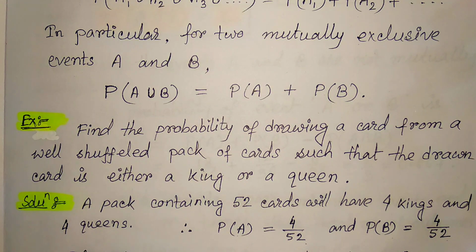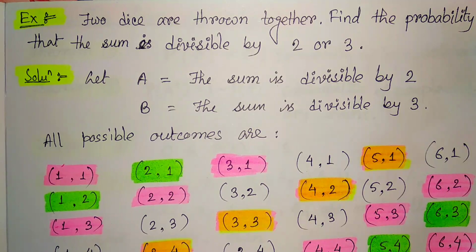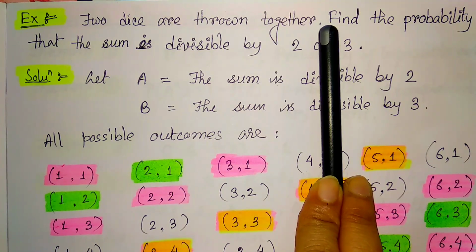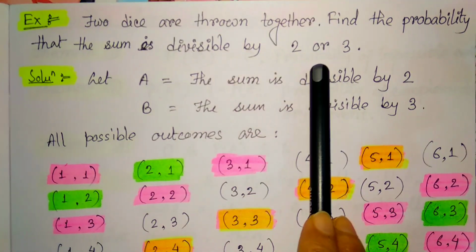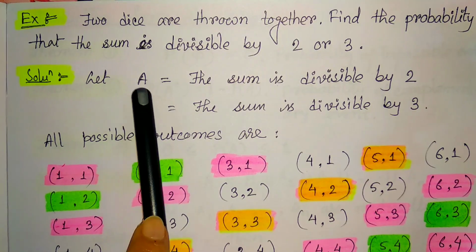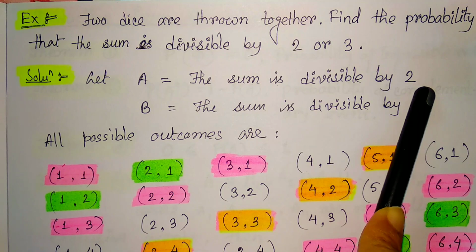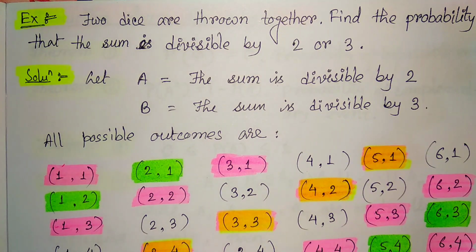Let us go for another example. Two dice are thrown together. Find the probability that the sum is divisible by 2. Initially we think about the sum being divisible by 2. So let the event A denote that the sum is divisible by 2.